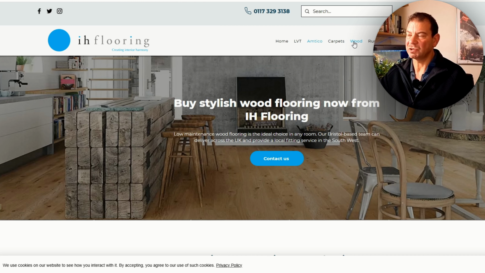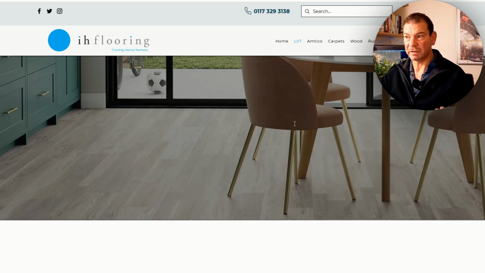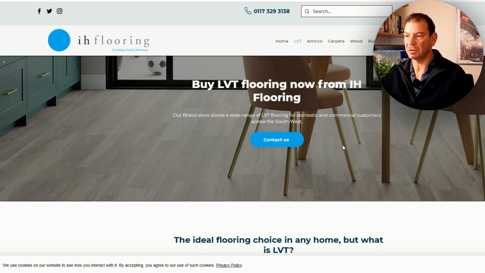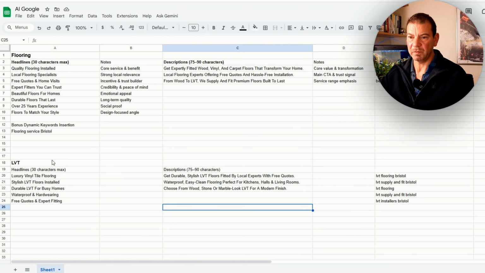So if we come back to our actual main page, we've just covered the wood side of this page. So the next subheading that we could potentially focus on would be the LVT. So LVT, I've already built this out. So we've done some research based around this. And then what we want to do is now create a second ad group within the campaign based around LVT flooring from IH flooring. So from here, we can show that luxury vinyl tiling.